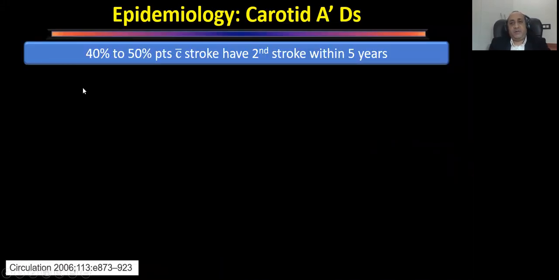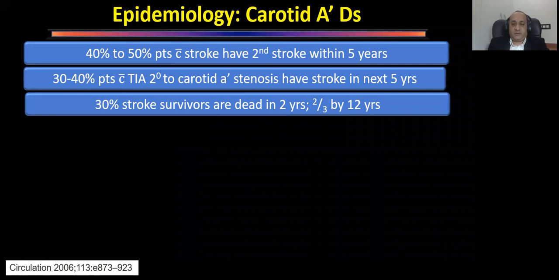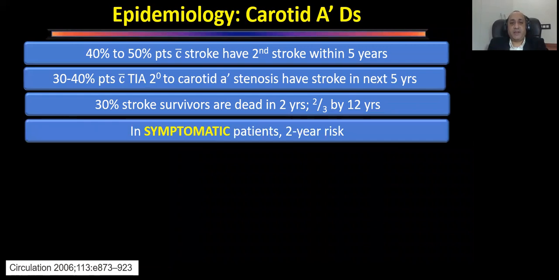Why is it important to treat it aggressively? Because 40 to 50% of patients with stroke will have a second stroke within 5 years. And around 30 to 40% of people who have a transient ischemic attack secondary to carotid artery disease will also have a stroke in the next 5 years. Of the stroke survivors, 30% are dead in 2 years, and almost two-thirds, that is 65%, are dead by 12 years. So that is why it is important to treat.